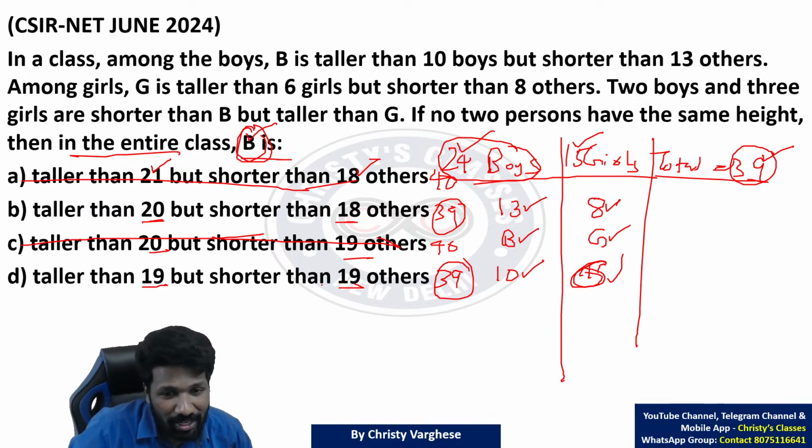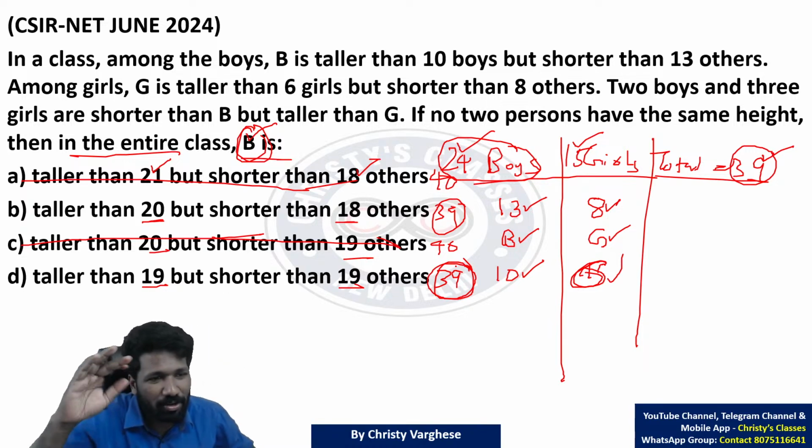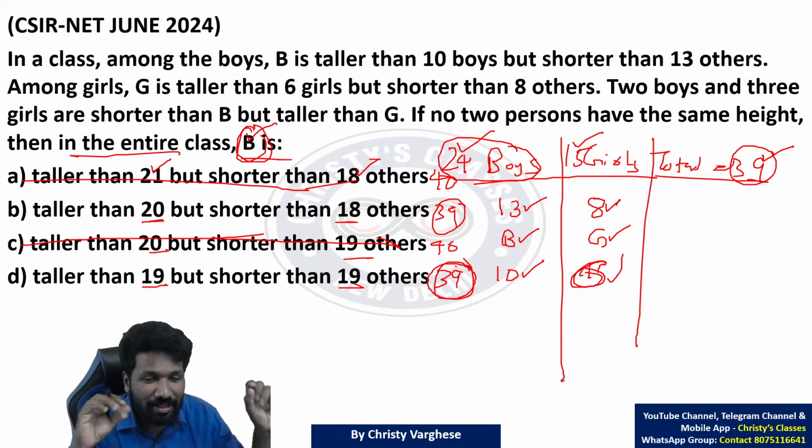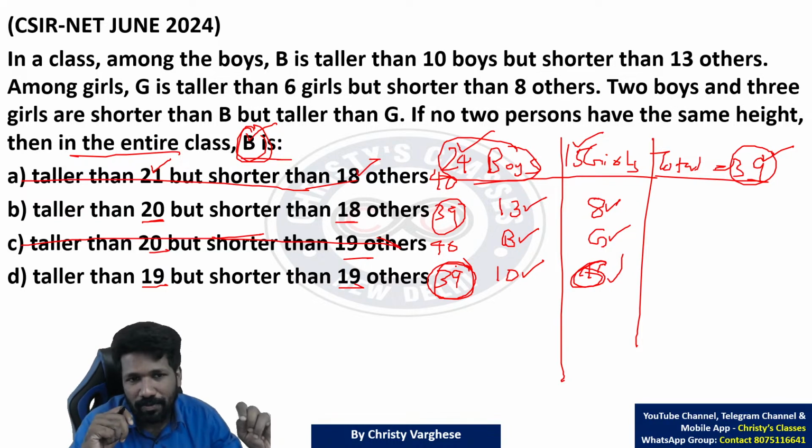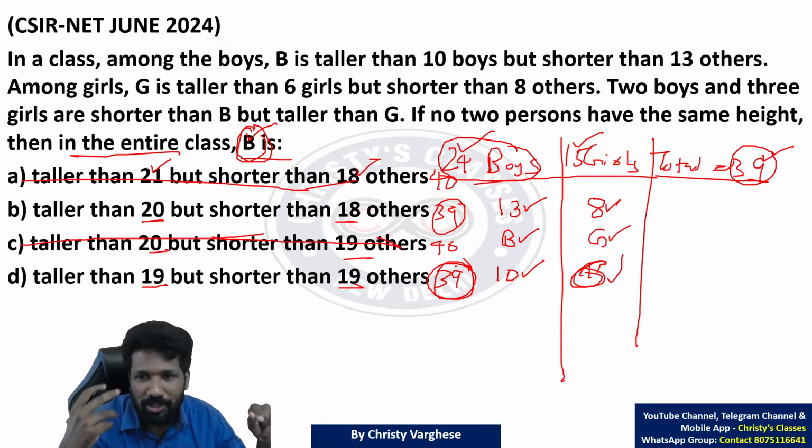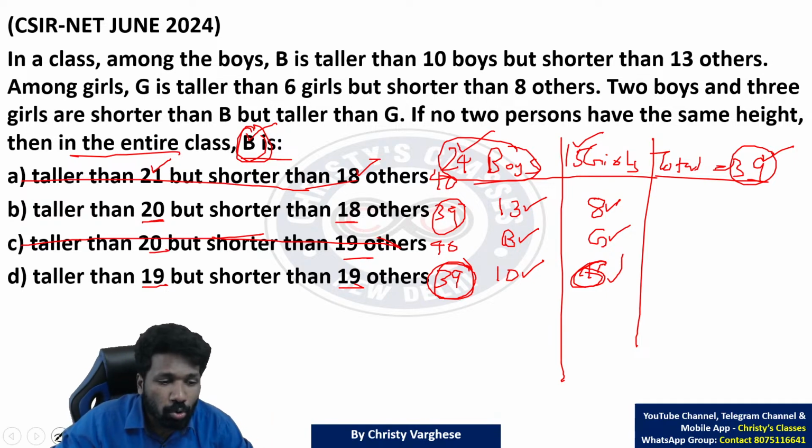If fortunately this option was saying some 38 total, that was eliminated and option B was the answer. But why I analyze the options like this is because you get more perspective when you look at options. When you practice, you can check each option. Okay, now one more clue is given. What is that clue? Another clue about the total number of people is given.